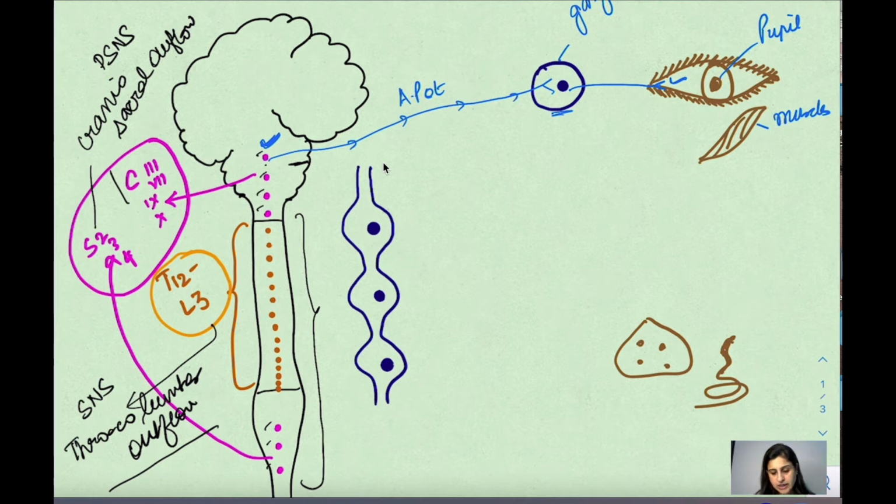ठीक है? It is stimulated, and यहाँ पे there is a synapse. So there must be some neurotransmitter which is released. So see, जो within the nerve message transfer होता है, that is by action potential. But from one neuron to the other, it is via neurotransmitter. So अगर ये nerve के अंदर ही message है वो action potential के through जाएगा, पर अगर एक neuron से दूसरे neuron तक जाना है तो it will talk via its neurotransmitter.